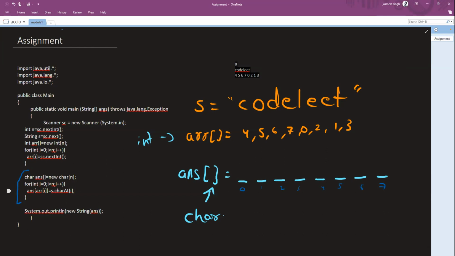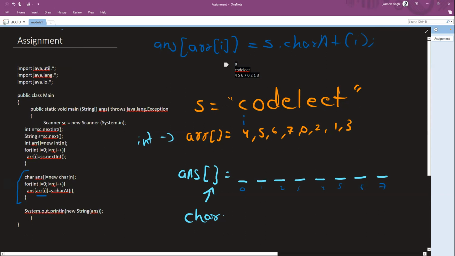After this, I am mapping over the integer array, right? As my i moves through this, what is this saying? Please map arr at i. You can see I'm having it inside the brackets of the answer array, so it is written as answer at arr i is equal to s dot charAt i.